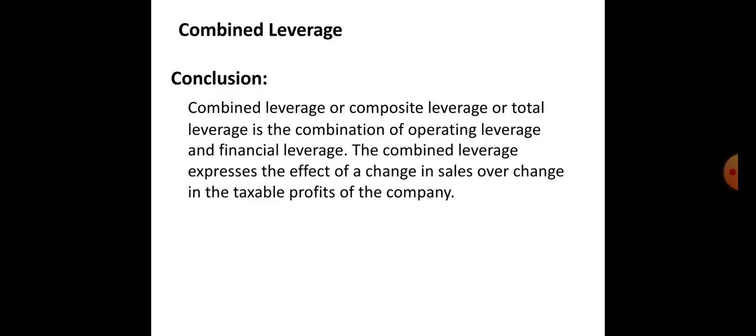Then we studied about trading on equity and debt equity ratio, how debt equity ratio affects, and what is the significance of debt equity ratio and trading on equity. Then we studied about the operating leverage, financial leverage, and finally the combined leverage.